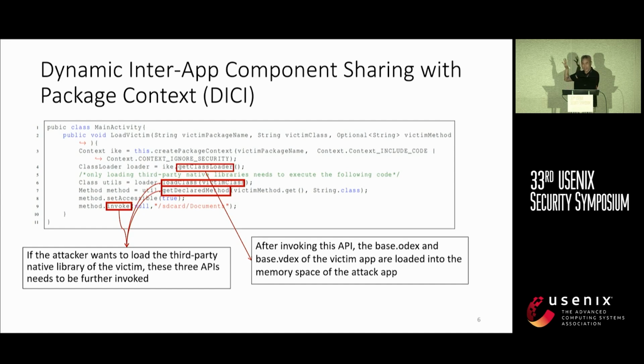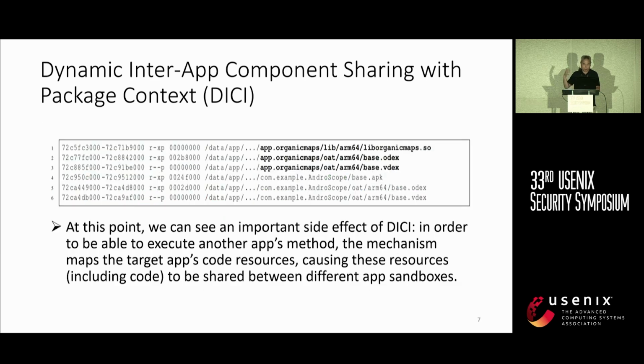So you can use exactly this particular coding for the purpose of loading the shared libraries of other apps. This is what has been discovered in previous work. And once you do that, you can actually check your own memory map. This is the memory map that we are actually doing. You can see that, hey, we actually managed to load the library of the victim apps into the physical memory of the attacker application. Right, so that is the existing work.